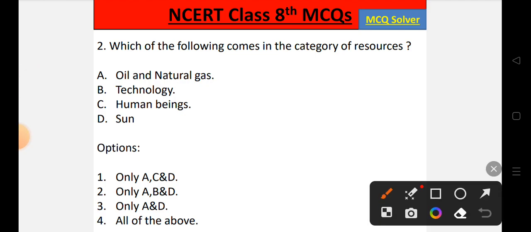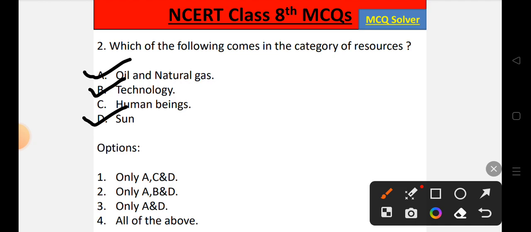So when it comes to the category of resources, yes, statement A is correct that oil and natural gas is a resource. D is also correct that sun is also a resource. As I have already told you in the previous question, everything which has a value is a resource. So technology has its own value, so technology is also a resource.